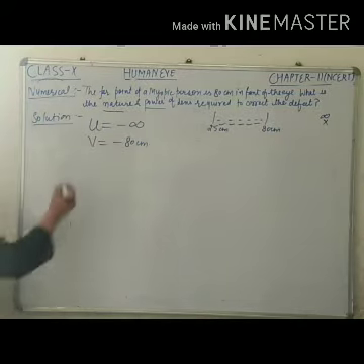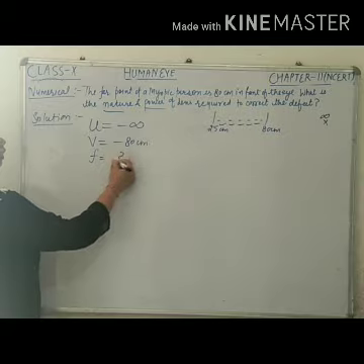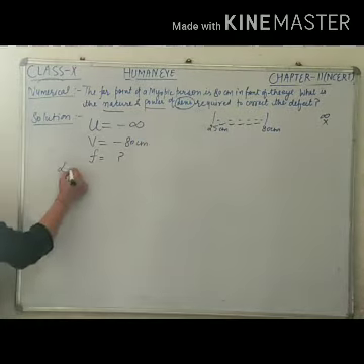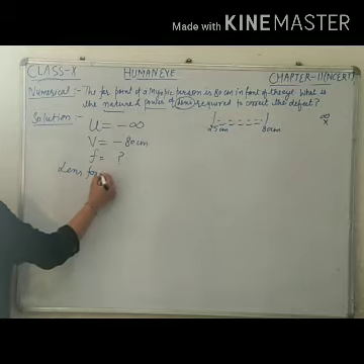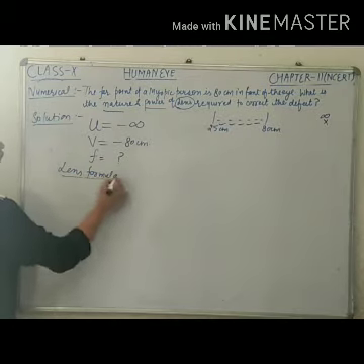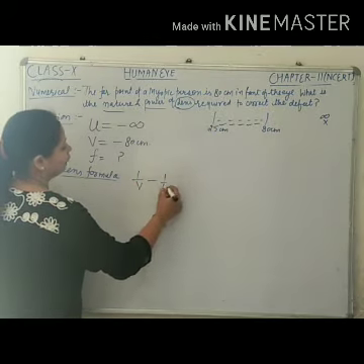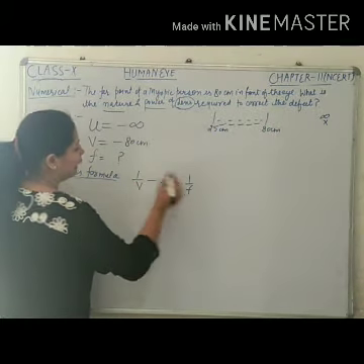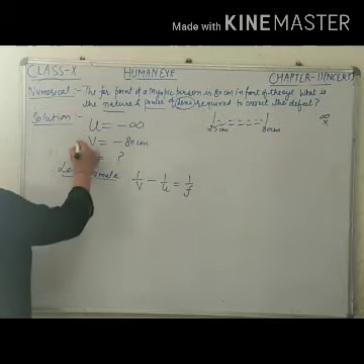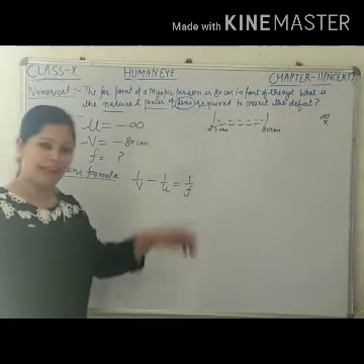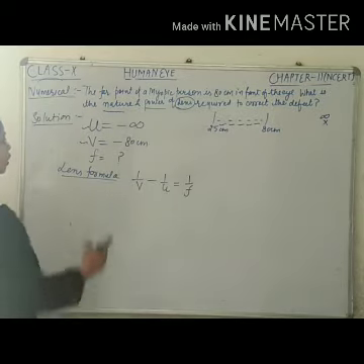Now we have to find out the focal length. As a lens is required, we are using the lens formula here. What is the lens formula? The lens formula is 1 by V minus 1 by U is equal to 1 by F. V and U both are given to us. We have to find out the value of F. F means focal length.